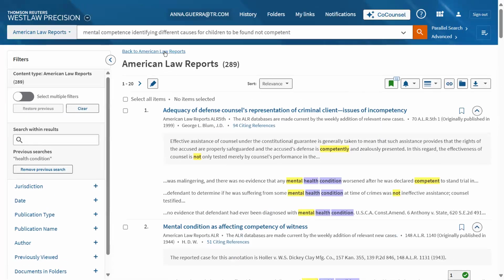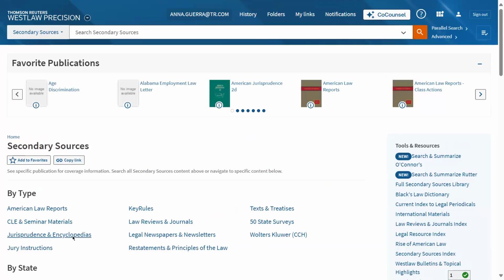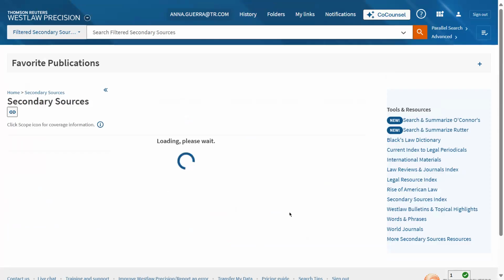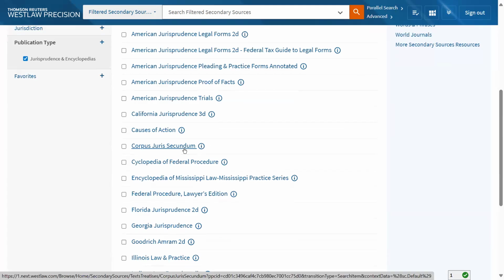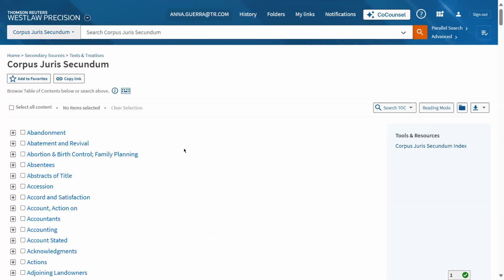So again, that's one database that I also think is helpful outside of the Louisiana Children's Code Handbook. I will go back to secondary sources, and the other databases that I think would be useful for you would be American Jurisprudence Second. That is absolutely your benchmark encyclopedia, covers all jurisdictions, all practice areas. And then Corpus Juris Secundum, another great secondary source that could be useful in your research. And again, each database might have different information.